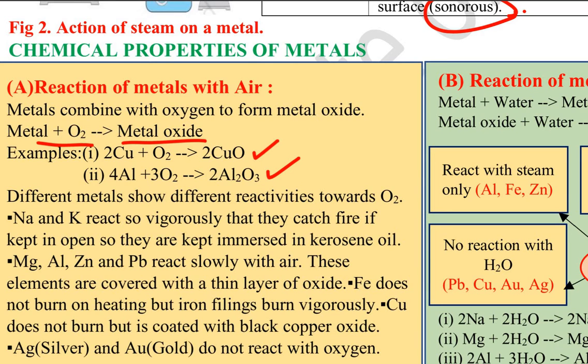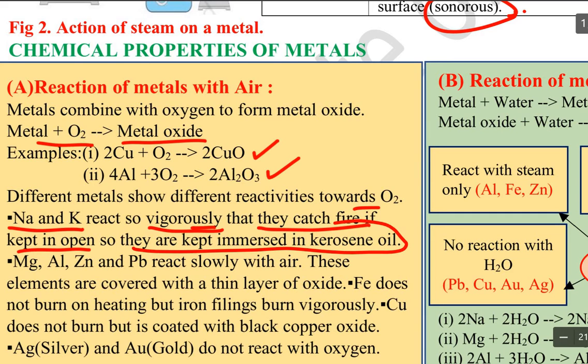Different metals show different reactivities towards oxygen. For example, sodium and potassium react very vigorously, so that they catch fire even if kept in the open. So they are kept immersed in kerosene oil.